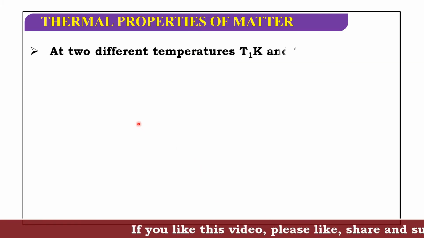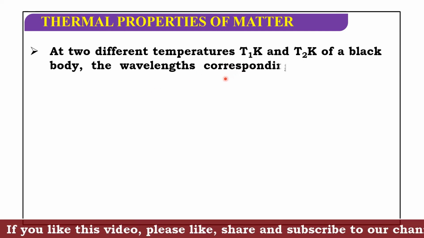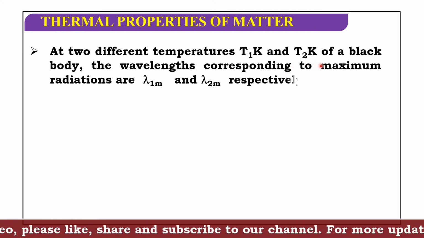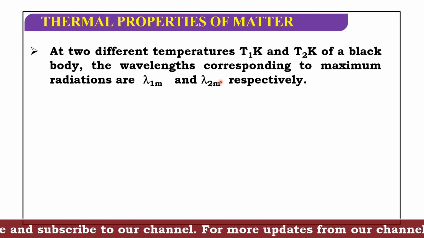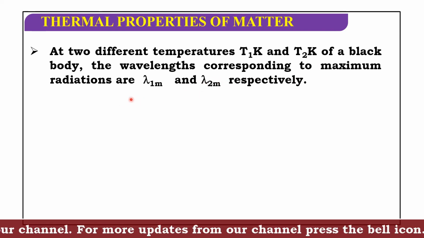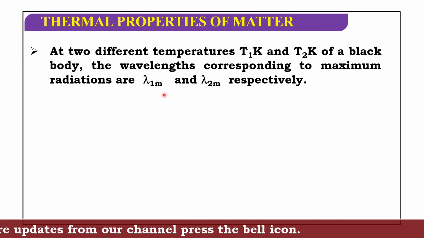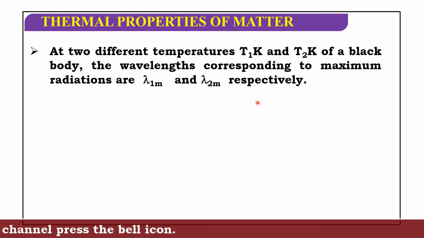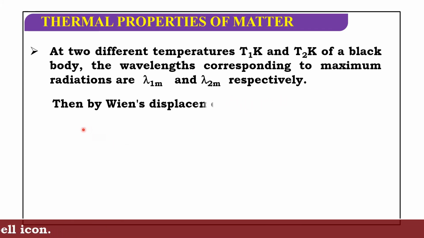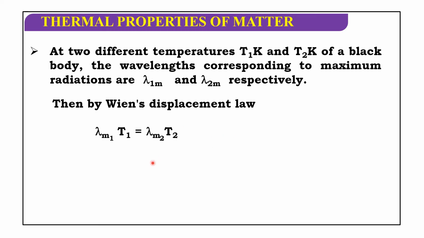Next. At two different temperatures, T1 K and T2 K of a black body, the wavelength corresponding to maximum radiations are lambda 1m and lambda 2m respectively. Then, by Wien's displacement law, this can be written as lambda m1 T1 equals lambda m2 T2.